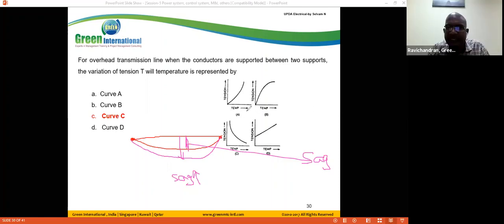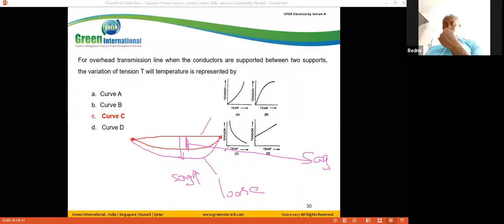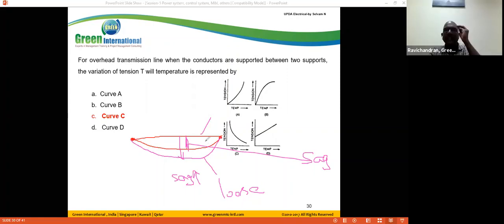So as temperature increases, the tension is reduced. So it is inversely proportional. If the temperature increases, the tension is loose. Here is a high tension, and here is a loose tension. So when temperature increases, the tension loses. That's why we have the curve like this. Apart from the technical information, just by using some common sense, we can get the answer.